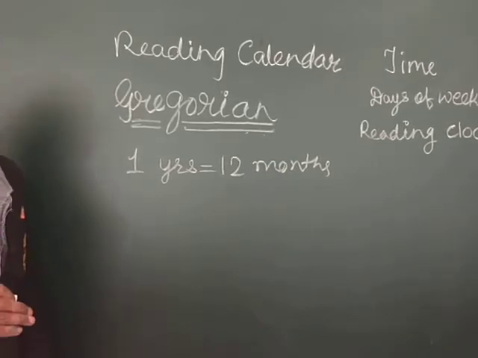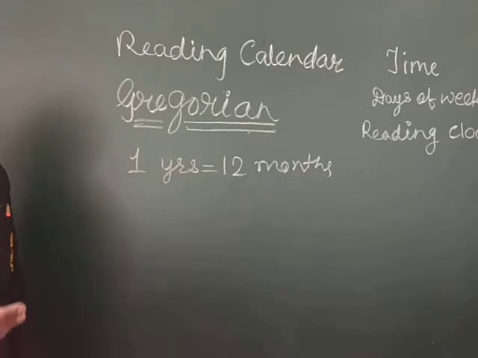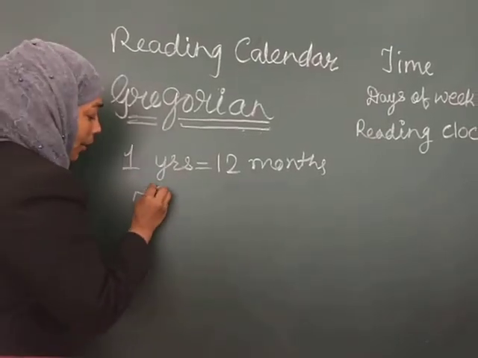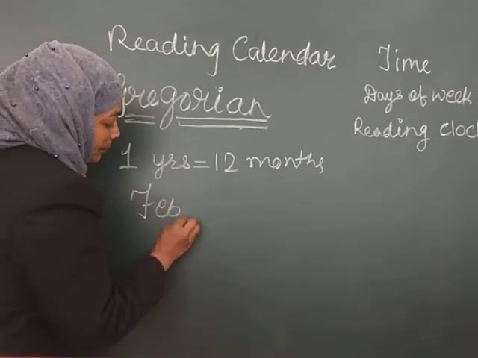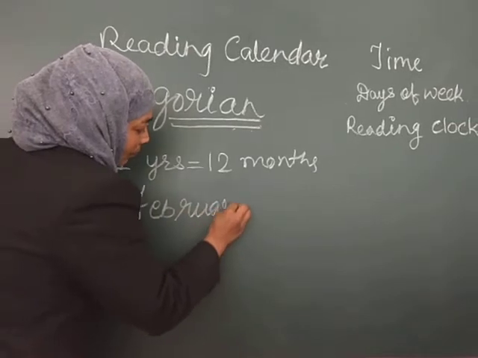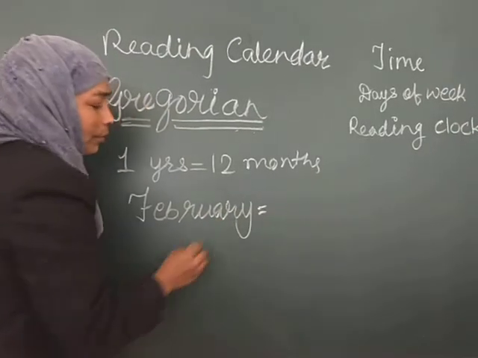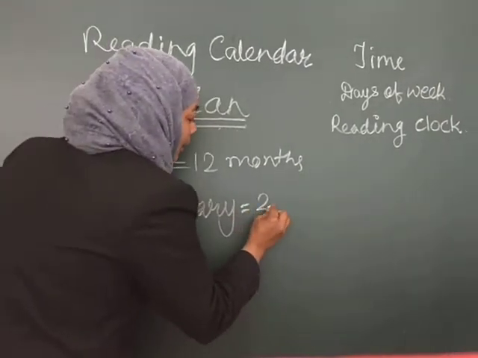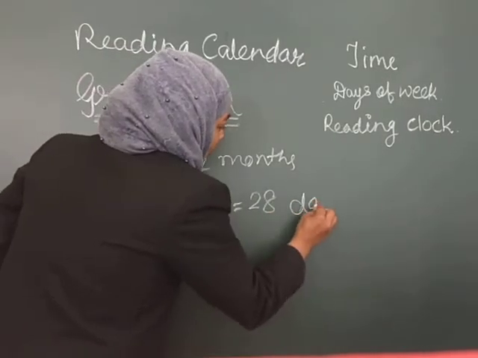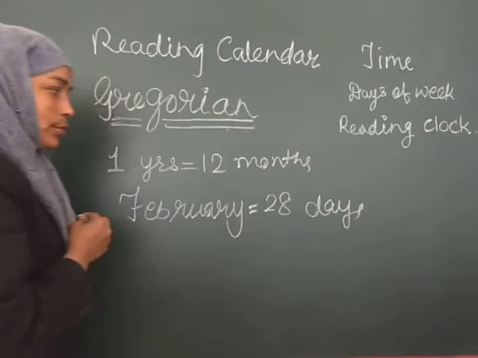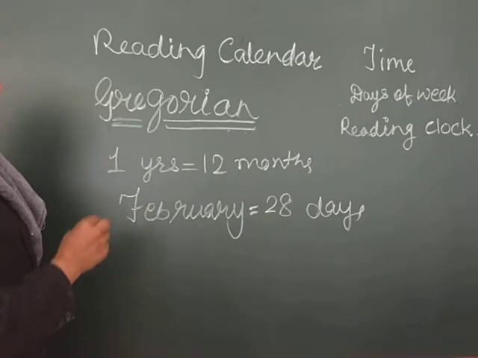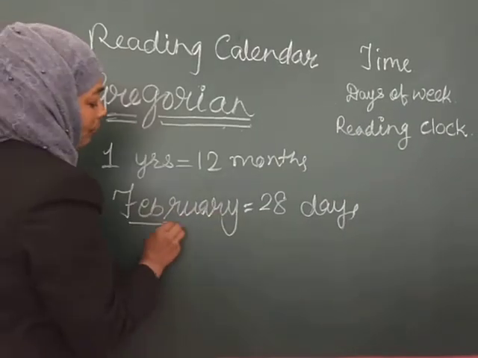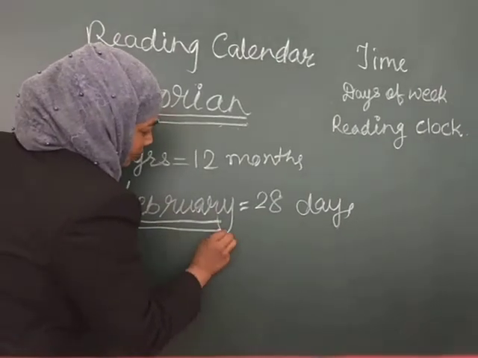But in which month are there fewer days? In February there are normally 28 days. As you know, students, there are fewer days in the month of February.